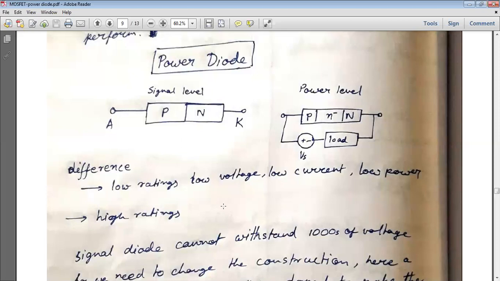So the minority carriers, that is holes, are injected into the N minus layer. The process of this injection is called conductivity modulation.